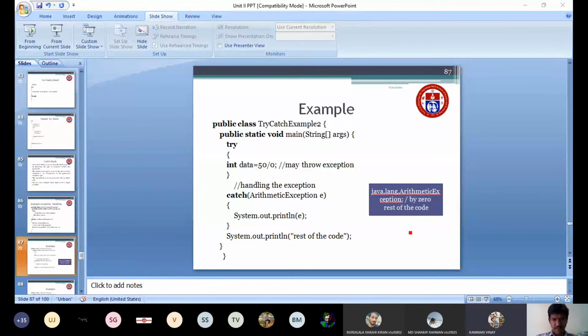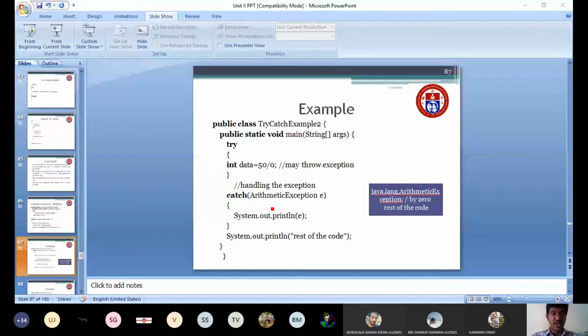Sir, if the catch block is not there, it will not execute the rest of the code, no sir? Actually, if you are not executing the catch block, the rest of the code will not execute. The program will be terminated abnormally. Understand, ma? Suppose you are writing the try block and not writing the catch block, you may get an error actually.